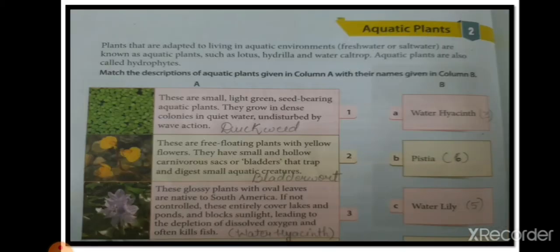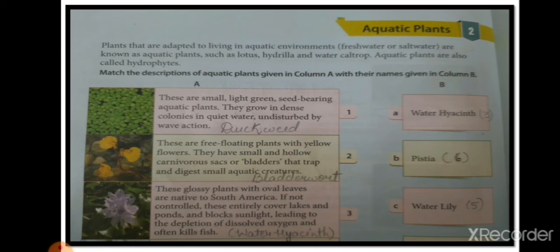The next one is aquatic plants. Here we are going to learn about the plants that live in water. Plants that are adapted to living in aquatic environments, whether fresh water or salt water, are known as aquatic plants. Very common examples are lotus, hydrilla, water caltrop. Water caltrop means singhada. Aquatic plants are also called hydrophytes. They are known as hydrophytes because they live in water. Okay, they grow in water.